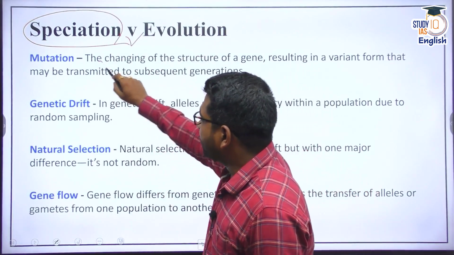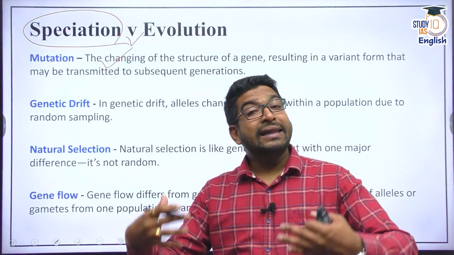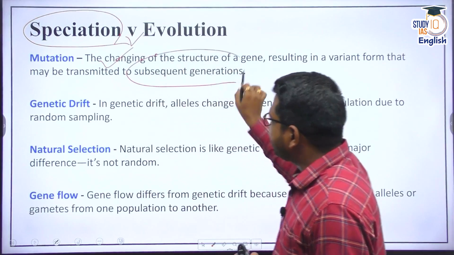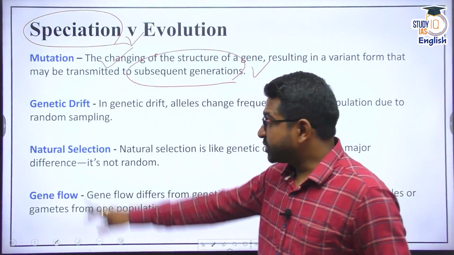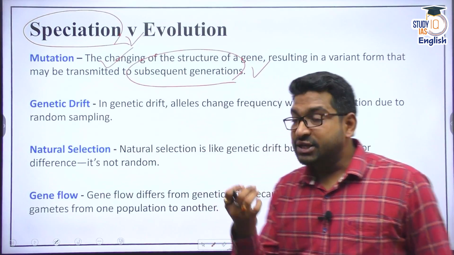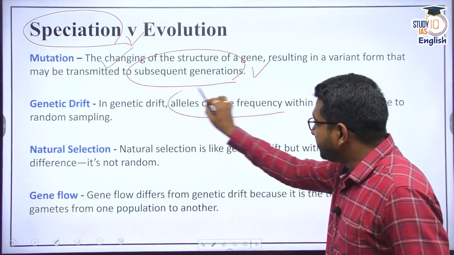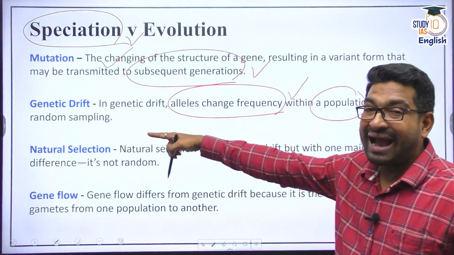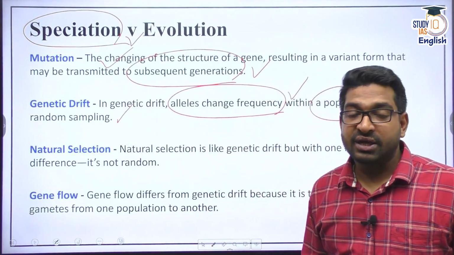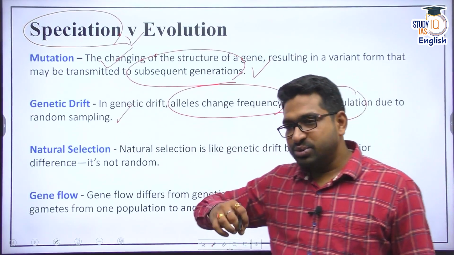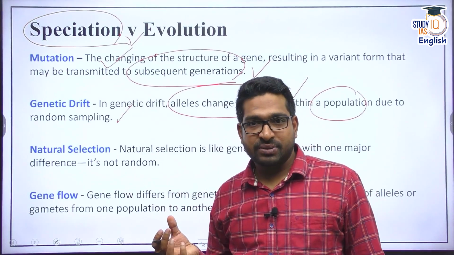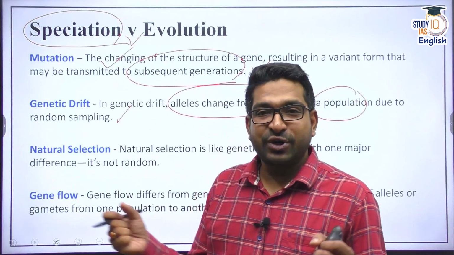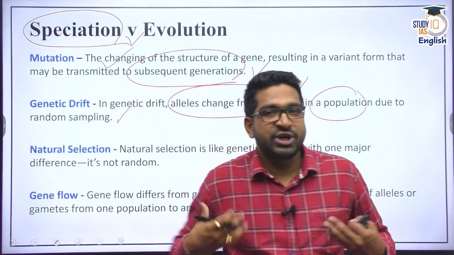One is through mutation. Now, mutation is an inherent change in the genetic information because of any factor, and that can be transferred into the next generation. It can occur because of genetic drift also. Genetic drift means the genes drifting, meaning a change in the frequency of alleles within the population. Remember, it occurs very randomly. There is a chance possibility that the allele frequency has changed. It can happen because of natural selection also.